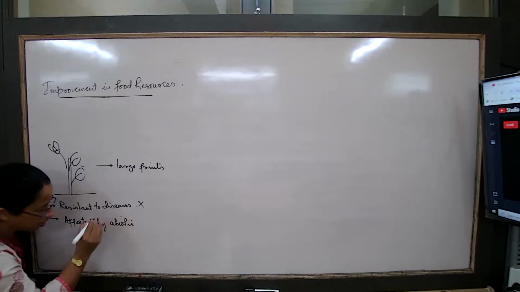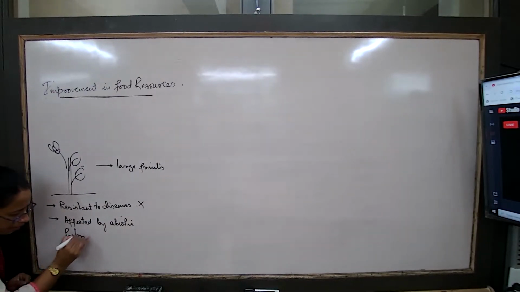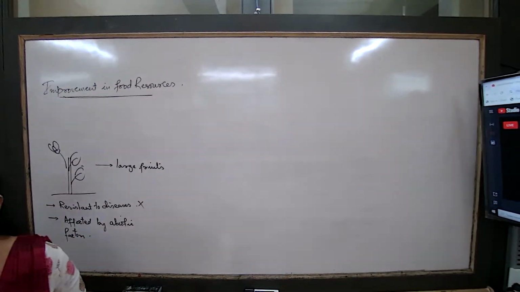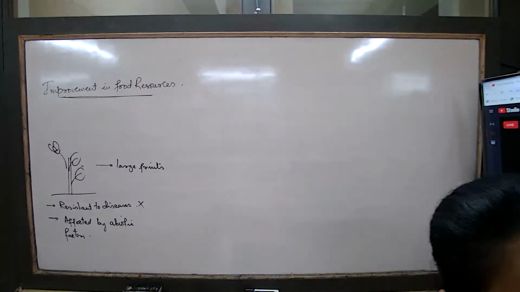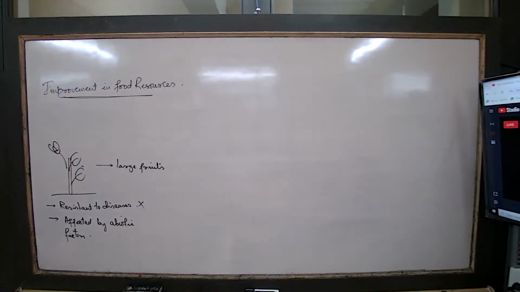abiotic factors. The plant is easily affected by abiotic factors. What is the meaning of abiotic factors? Abiotic factors means sunlight, temperature, humidity, moisture, water, etc. Now that rains are happening, there will be some five varieties of rice plants unaffected by whatever the amount of rainfall is. But there will be two varieties of rice plants where the water level which was supposed to be till the knee now comes a little bit above the knee, and the root starts decomposing.